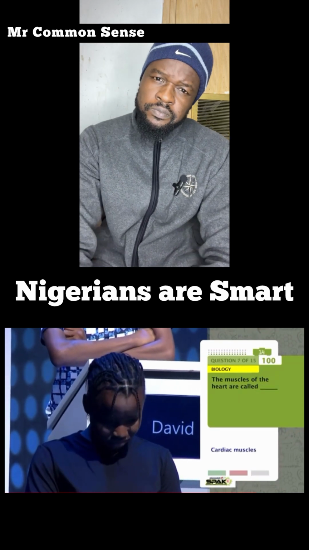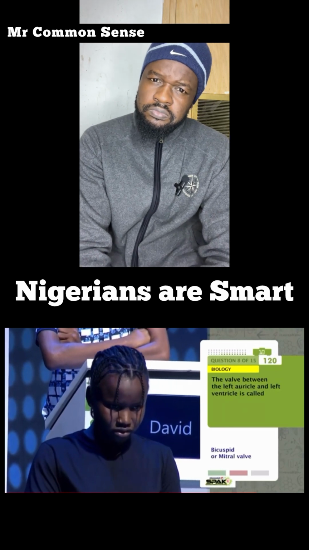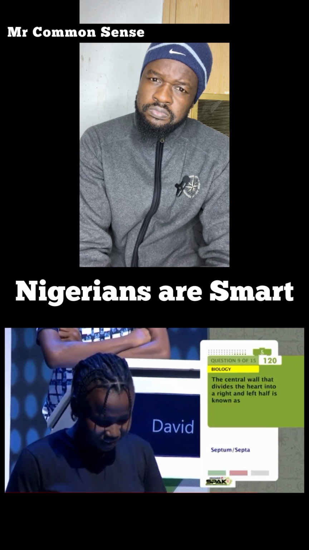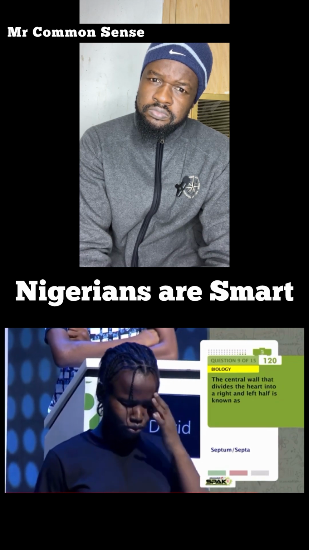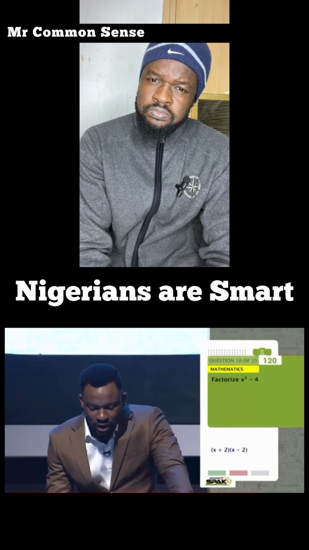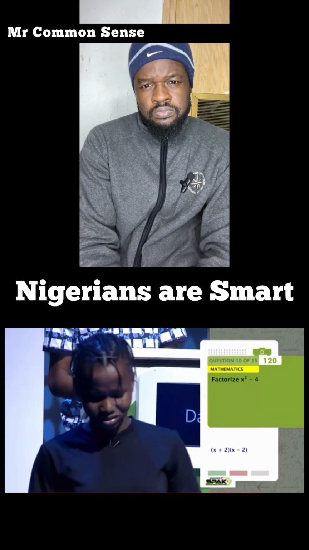Skip. The muscles of the heart: Cardiac muscles. The valve between the left auricle and the left ventricle is? Skip. The central wall that divides the heart into right and left half is known as? Skip. Factorize x squared minus 4. That's your last question. x squared minus 2, or x equals 2.